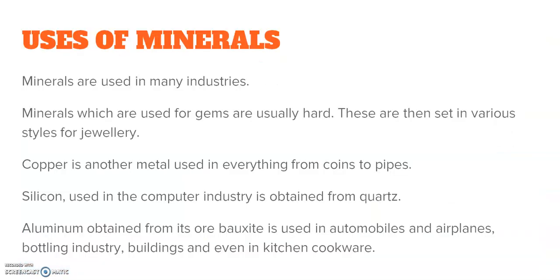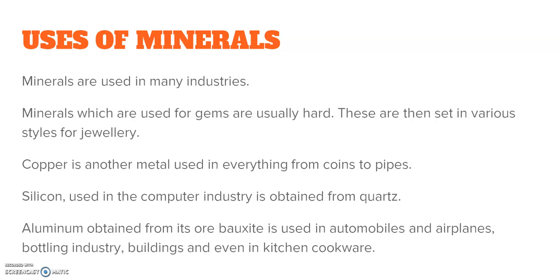Now let's come to the uses of minerals. So why are minerals useful? So minerals are used mainly in industries. Minerals are used for gems, and these gems are usually very hard. The gemstones, the diamonds, the various precious gems that we wear. So copper is another metal which is used in everything, starting from the coins that we use to buy things to the pipes that we use in our home.